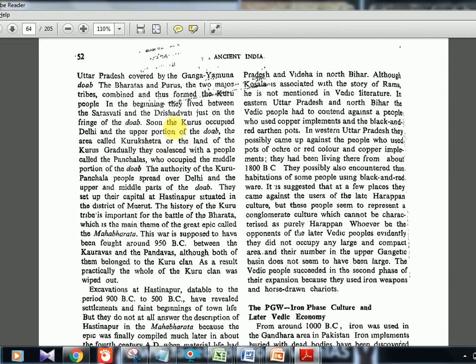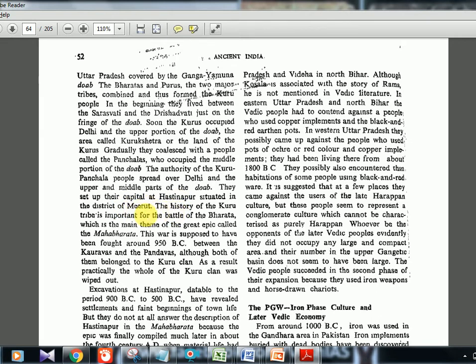Then Kurus, and again also the Kurus joined with Panchalas. This also I told you in the last chapter. So Kuru, Panchalas joined together, and this Doab. Okay, Doab means the confluence of 2 rivers. So the place near this Kurukshetra, that is where they ruled, and their capital was at Hastinapura. Hastinapura also in the Sri Krishna serial and all you would have seen, the Mahabharata Sri Krishna serial. So it is near the district of Meerut in Uttar Pradesh.